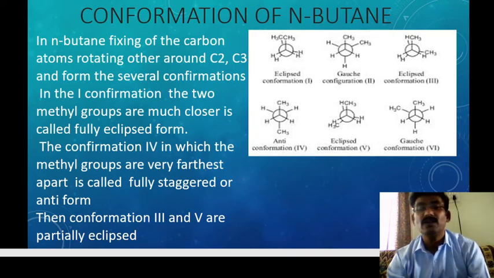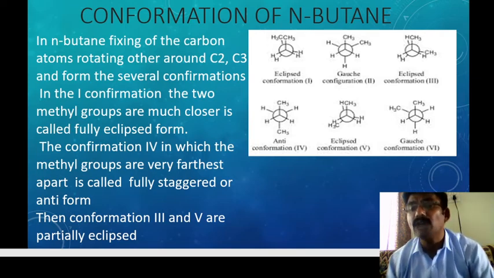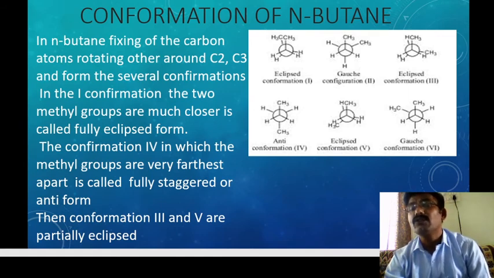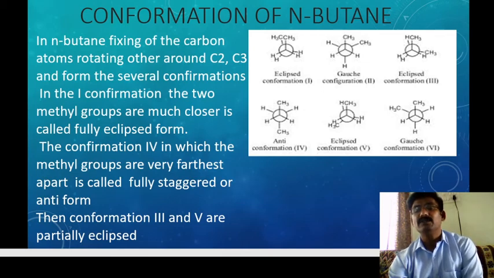The third and fifth look the same, partially eclipsed, because the methyl groups are nearer to the hydrogen. So third and fifth are partially eclipsed.